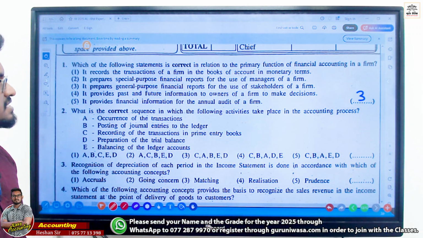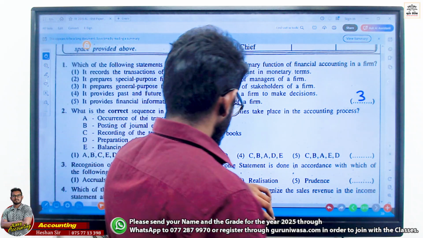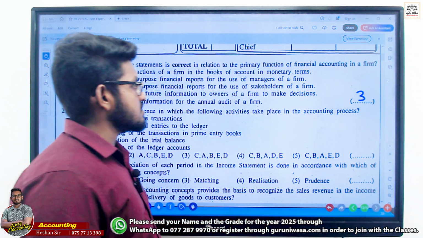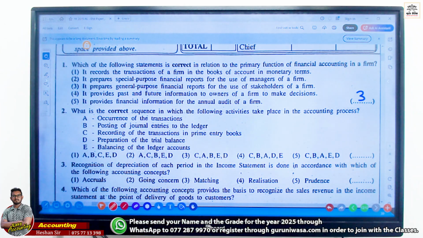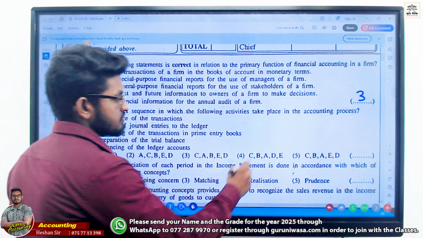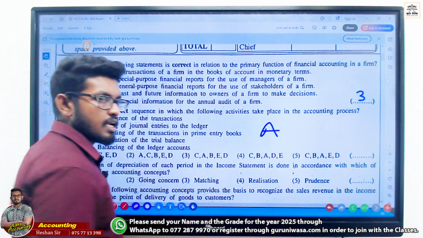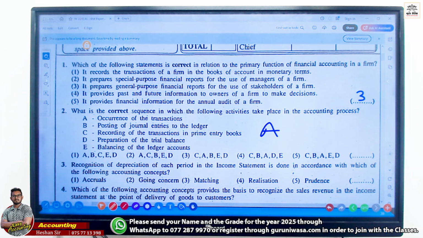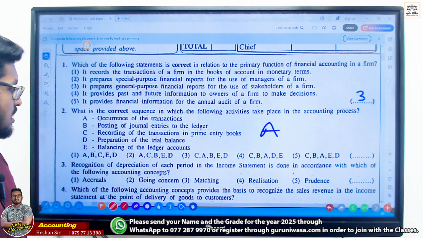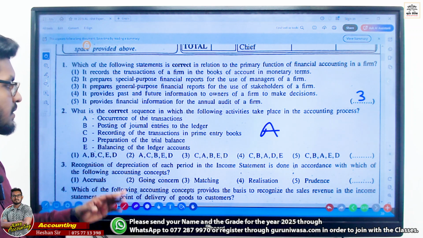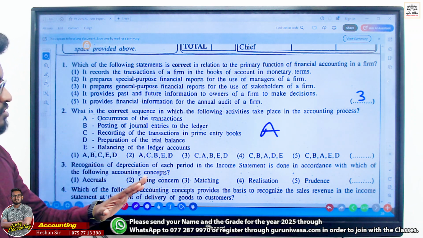What is the correct sequence in which the following activities take place in the accounting process? Occurrence of the transaction, which is really what happens first. Then posting of general entries to the ledger, recording of the transaction in primary books, preparing trial balance, balancing of the ledger. First we have the transaction, then the source document.